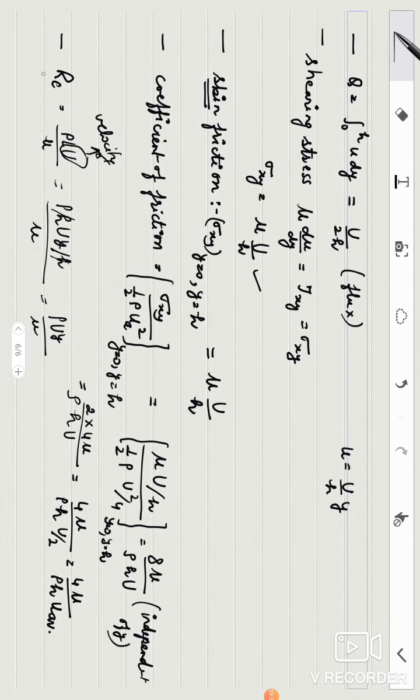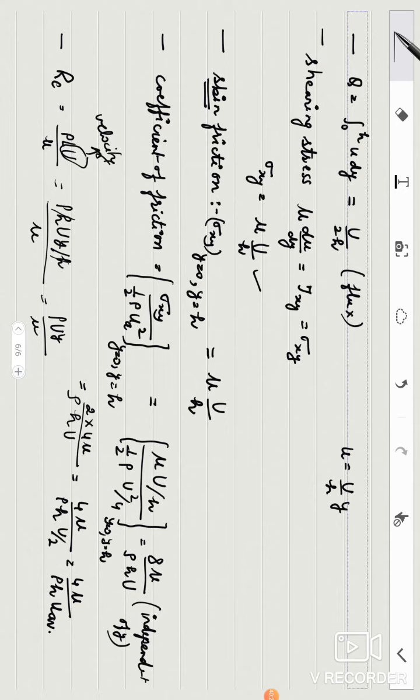You may find the Reynolds number at the two plates. At y is equal to 0 it is 0, and at y is equal to h you get the Reynolds number value rho u h upon mu. So in this way you may be asked these different properties, or the different parameters involved in your flow or affecting your flow. So this is all about plane Couette flow.